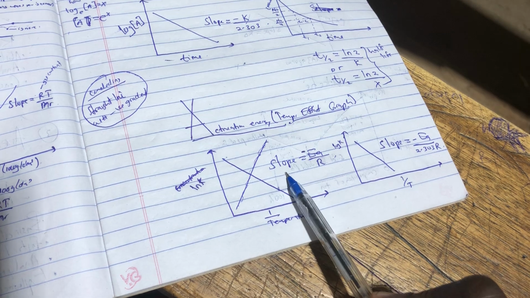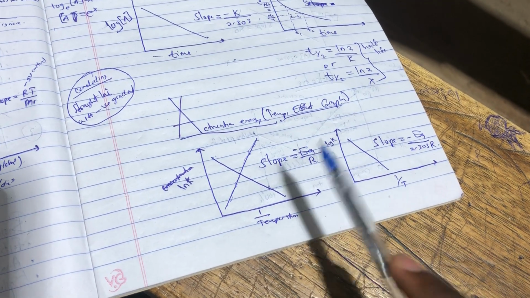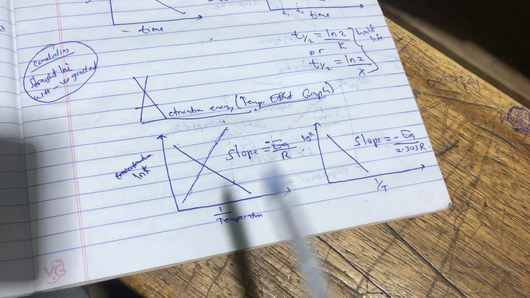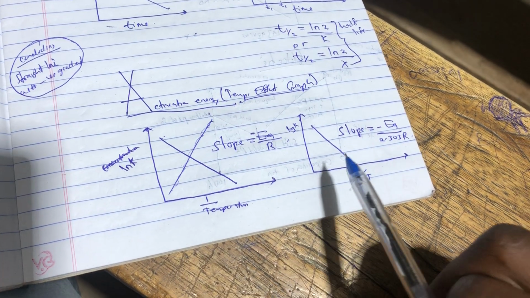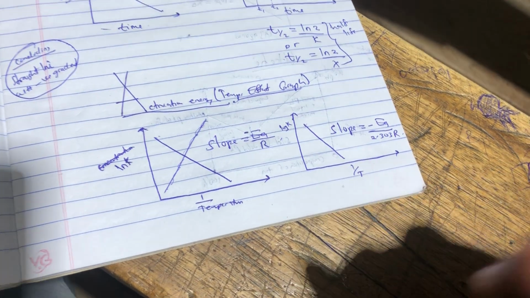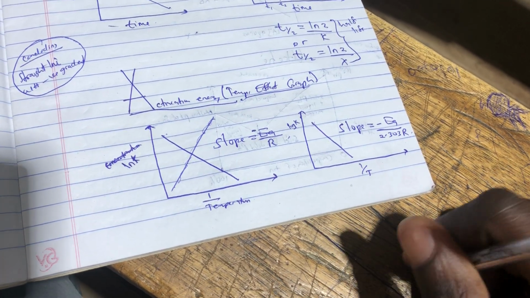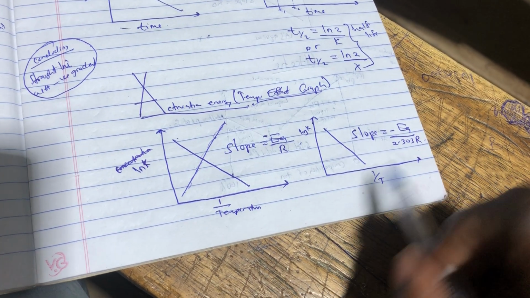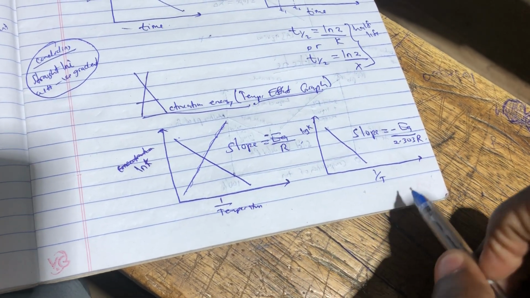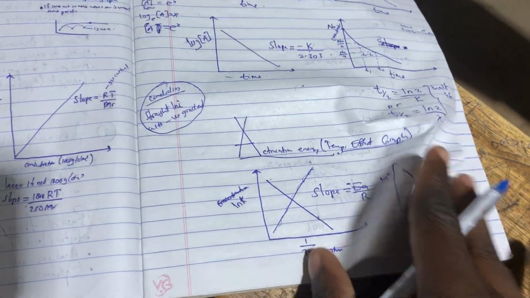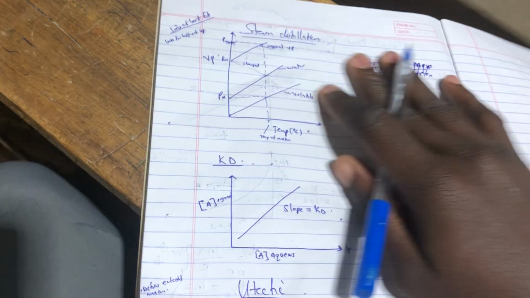And my slope is going to be negative Ea over R. In case my graph is of log k, it is going to be plotted log k against 1 over T. Of course, again, it's going to be a negative slope, in which my slope is going to be negative Ea, activation energy, over 2.303 R. And that is how the things are going to be quantitated.